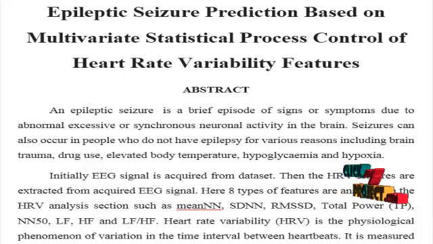Initially, the ECG signal is acquired from a dataset, then HRV features are extracted from the acquired ECG signals. Here, 8 types of features are analyzed in the HRV analysis section, such as mean NN, SDNN, RMSSD, total power, NN50, LF, HF, and LF/HF. Heart rate variability is the physiological phenomenon of variation in the time interval between heartbeats. It is measured by the variations in the beat-to-beat interval.